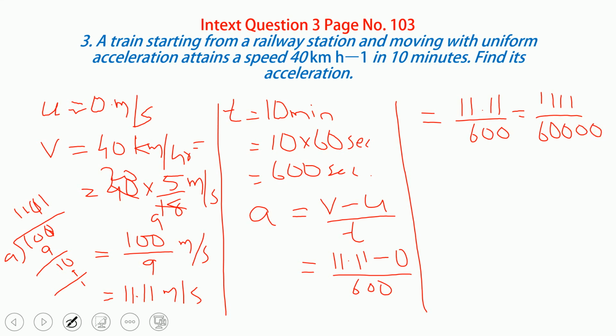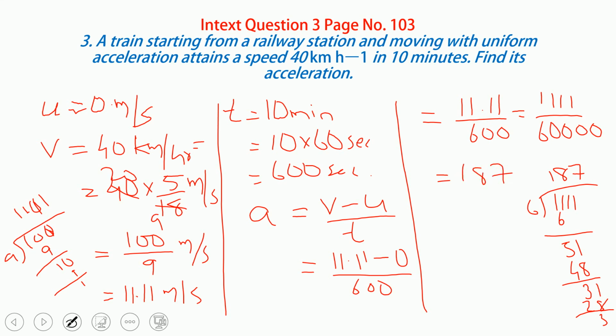Now we have to divide this by 6. Dividing, 6 ones are 6, 8 sixes are 48, and we get 1, 8, 7, and again 8, 7, like that it will go on.